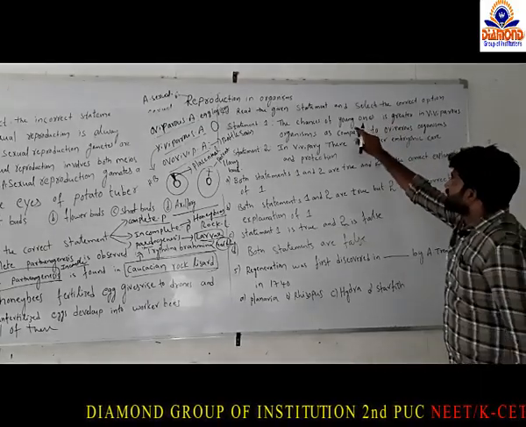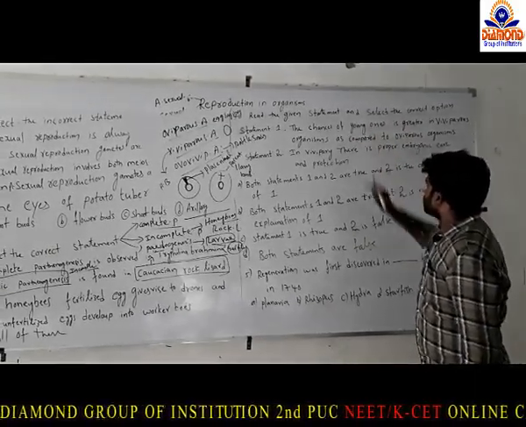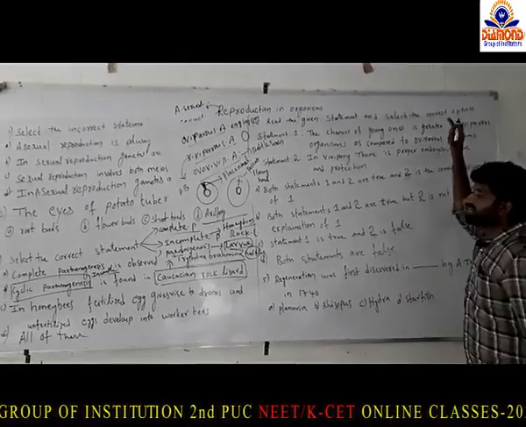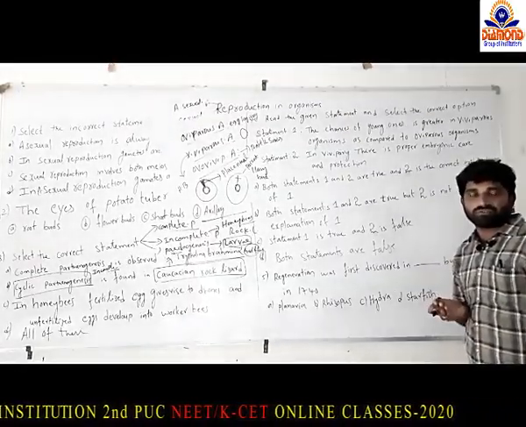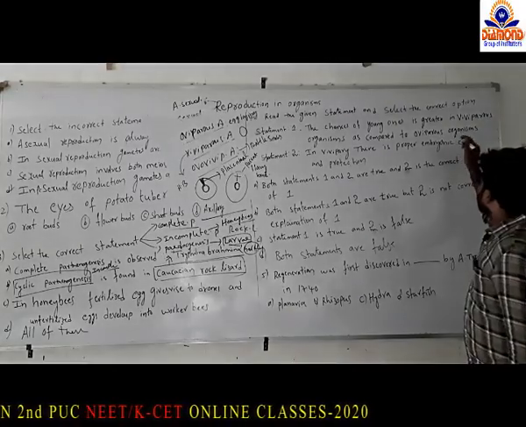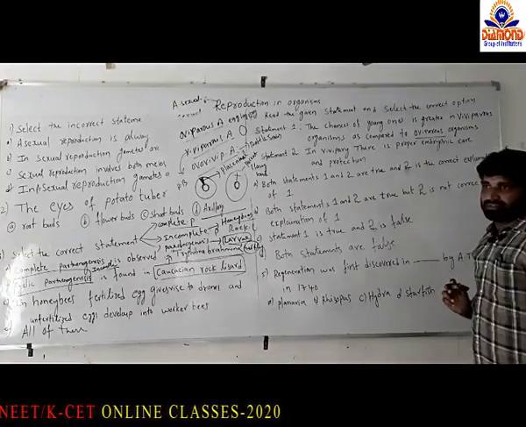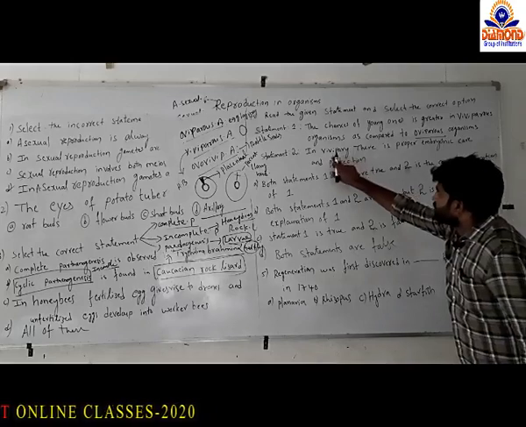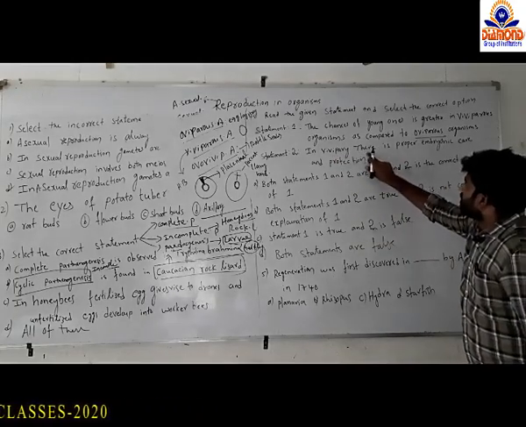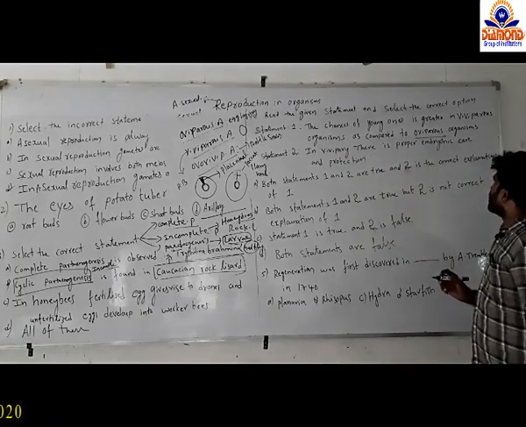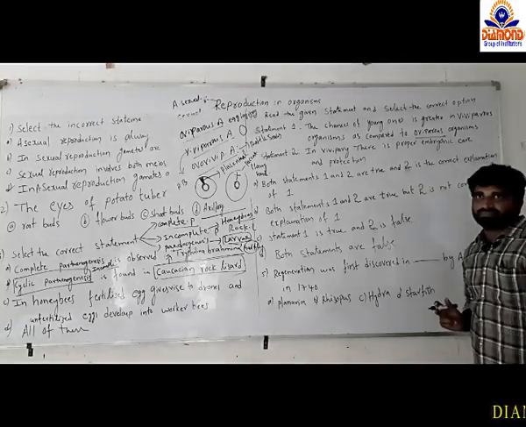According to statement 1, viviparous animals have more chances to survive than oviparous animals. And statement 2: in vivipary there is proper embryonic care and protection.